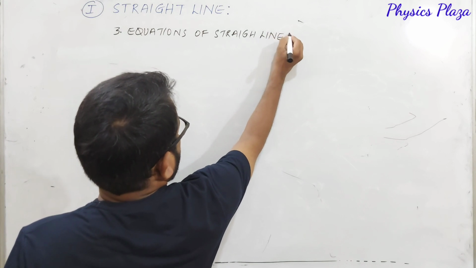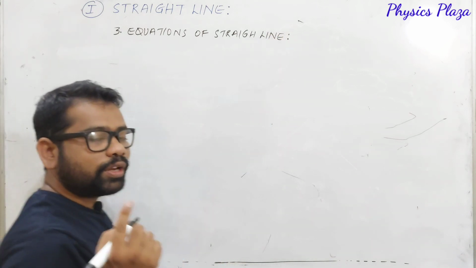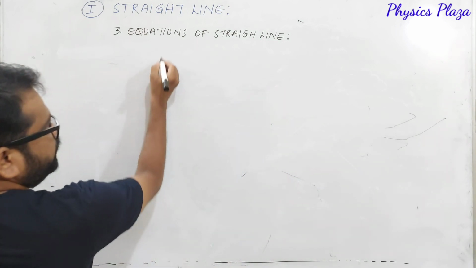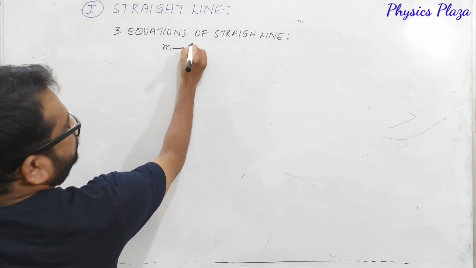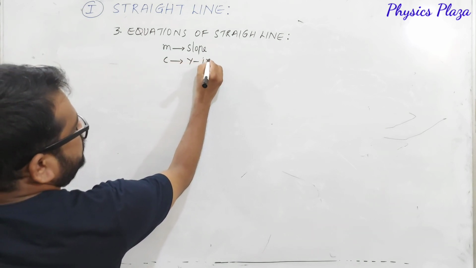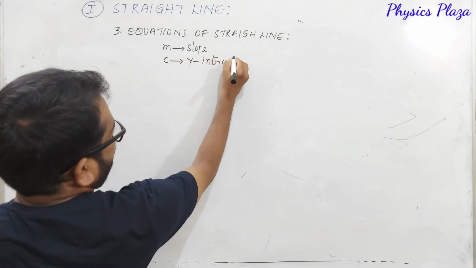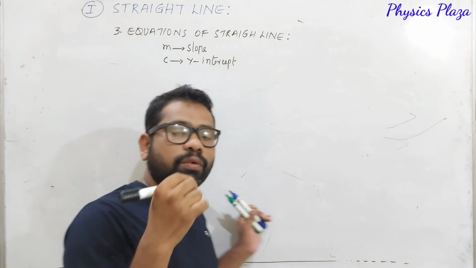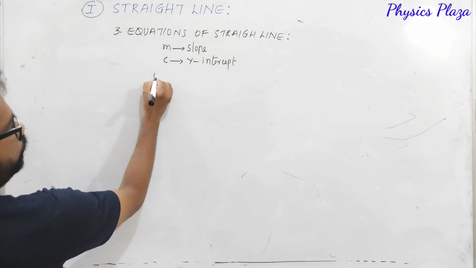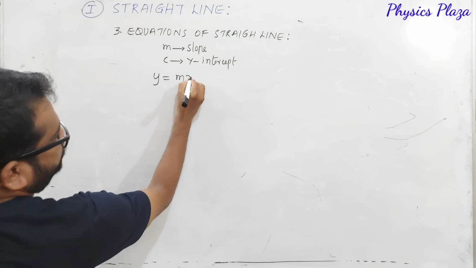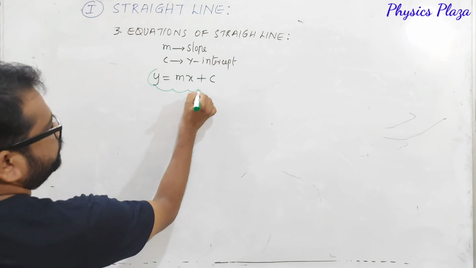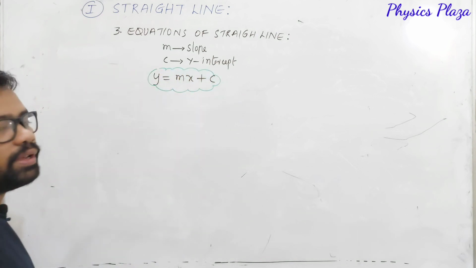Equations of straight line. Dear children, what is a common equation for a straight line? If m be the slope and c is the y-intercept, then we have the slope-intercept form for that straight line. What is that, dear children? We have y is equal to mx plus c. So this is the slope-intercept form of a straight line.